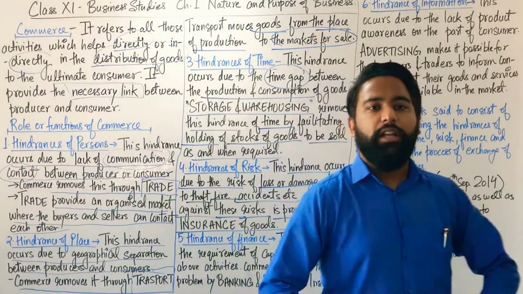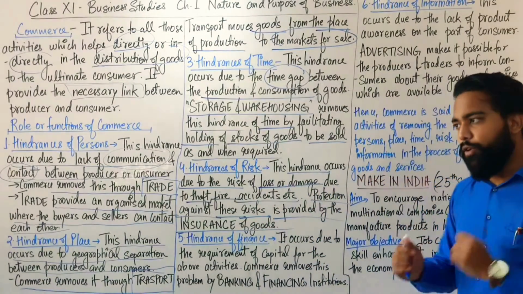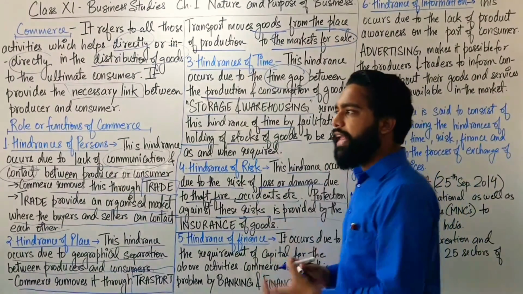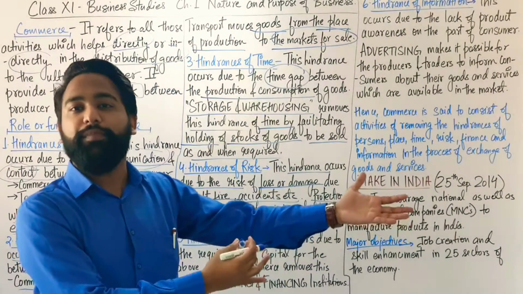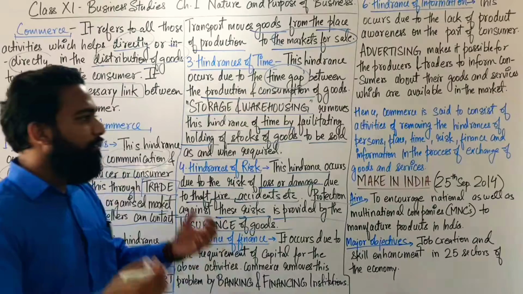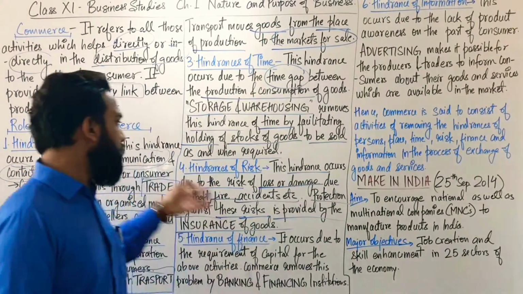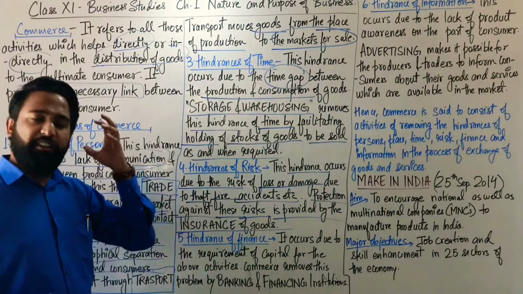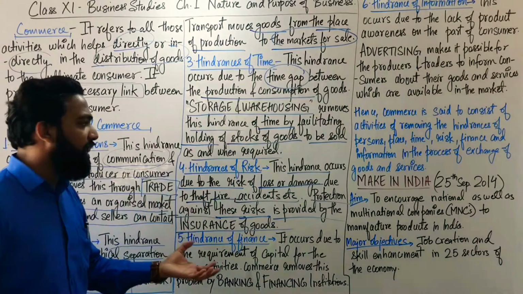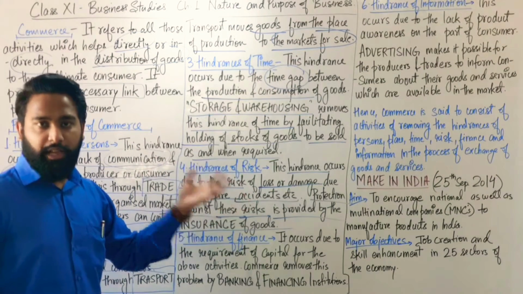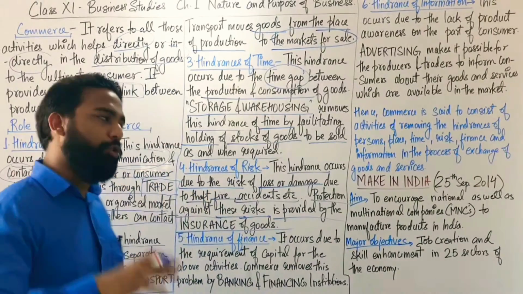Now we cannot live forever in the fear of losses or damages. So for that, we contact the insurance companies and shift our risk to them. It is as simple as that. Which is our risk, we can shift our risk to them. So by the insurance of goods, we can have the hindrance of risk shifted to someone else, that is the insurance company.